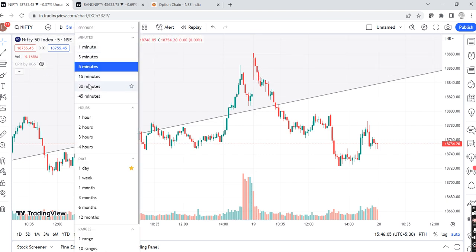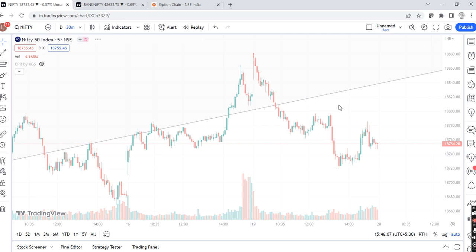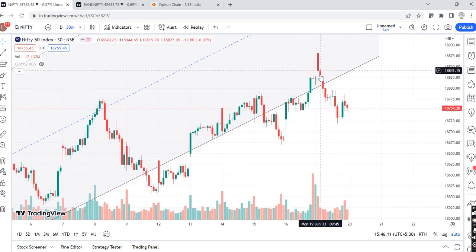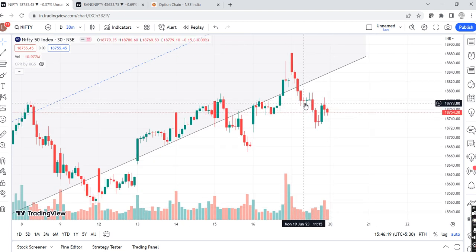Even if I change this on 30 minutes price action, you may notice that, let me just switch it to 30 minutes. You may see that back to back red candles have been made on 30 minutes ka frame, right? And again on support it started making dojis. This was the time again it started draining premium. For how long? For 30 minutes, 1 hour here, 1.5 hour, right? For 1.5 hour here, it kept on making dojis and again started eating premiums at the support, right?